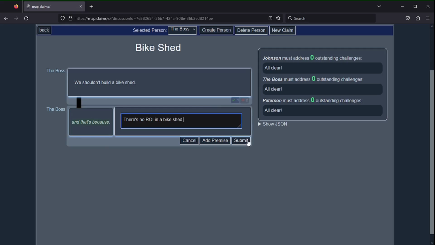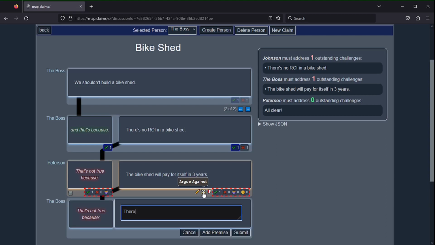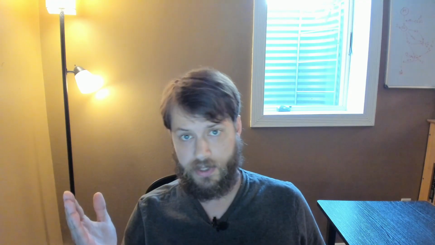Well, fine. I haven't made an argument. I'll make an argument now. There's no ROI in it. Nah, bike shed will pay for itself in 3 years, boss. Peterson, that's absurd. I've seen the estimate. There's no way these building costs are going to be offset by a few years of slightly increased employee satisfaction because they feel that their bikes are safer. These are company-owned bikes, sir. They're what?